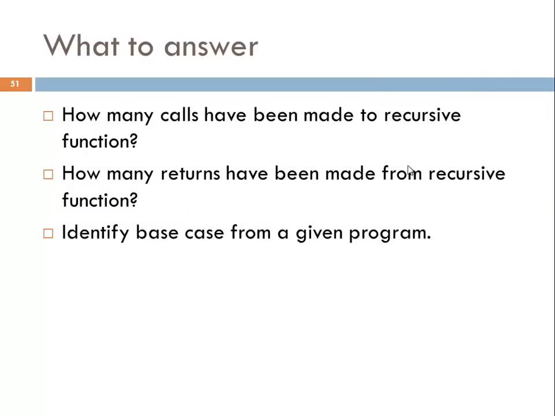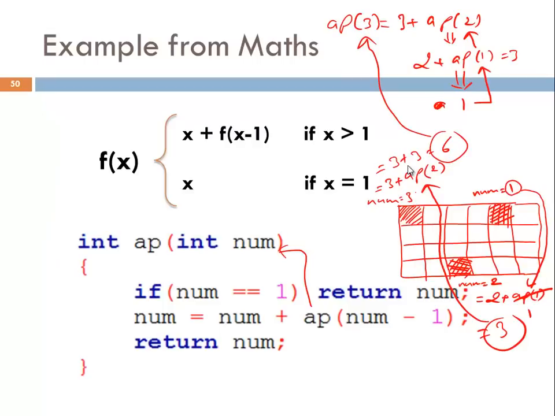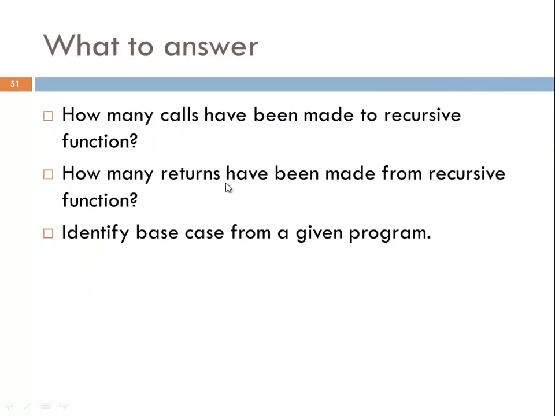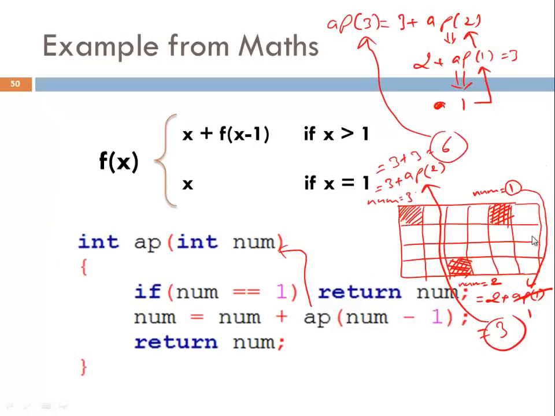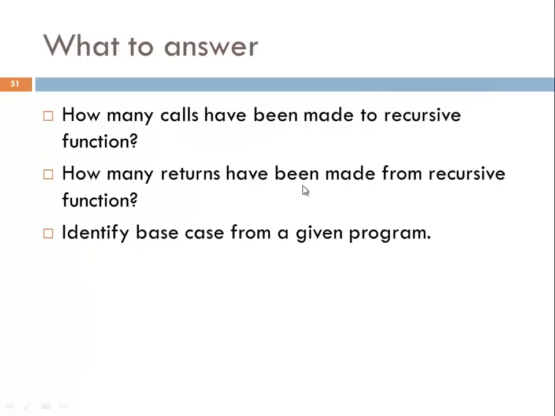How many calls have been made to the recursive function? You know we have made 3 calls. It depends on the parameter you are passing. If I pass number equal to 5, then there must be 5 calls. How many returns have been made from the recursive function? So inside the recursive function, 1, 2 and 3 returns are made.